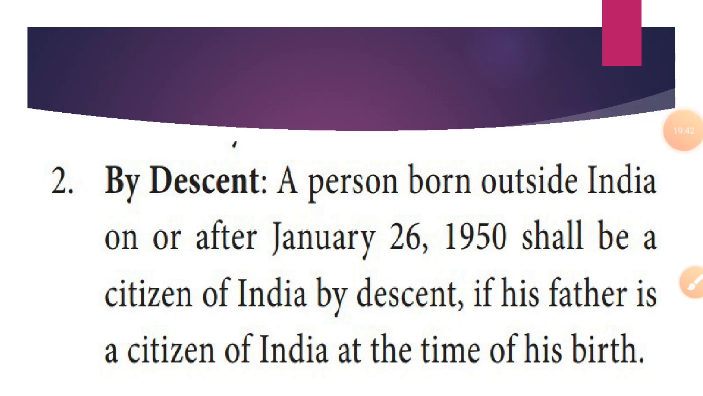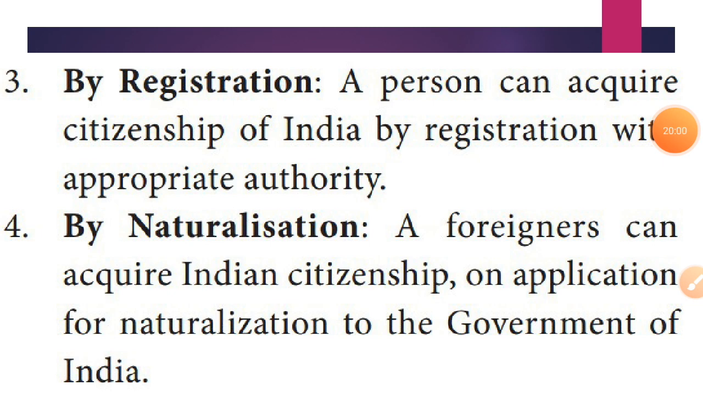Next is by descent. A person born outside India on or after January 26, 1950 shall be a citizen of India by descent if his father is a citizen of India at the time of his birth. Next is by registration. A person can acquire citizenship of India by registration with the appropriate authority. Next is by naturalization. Foreigners can acquire Indian citizenship on application for naturalization to the government of India.